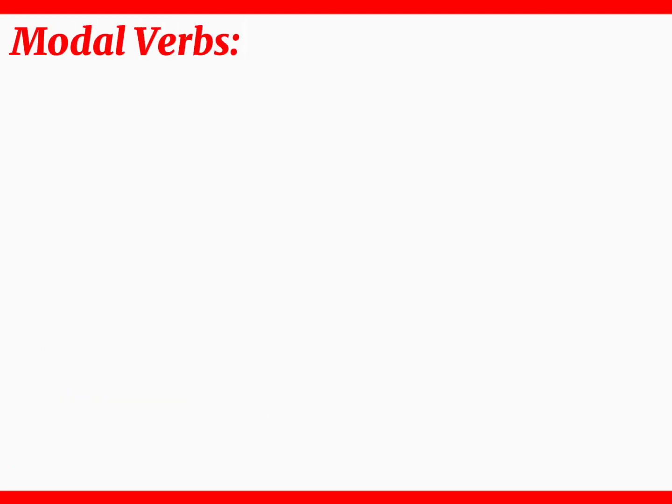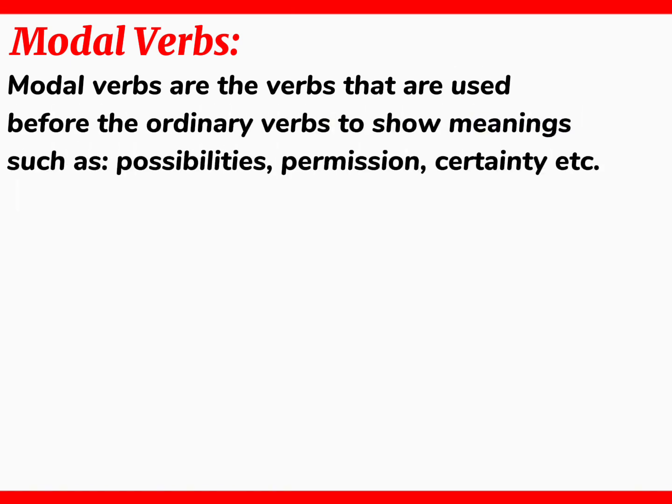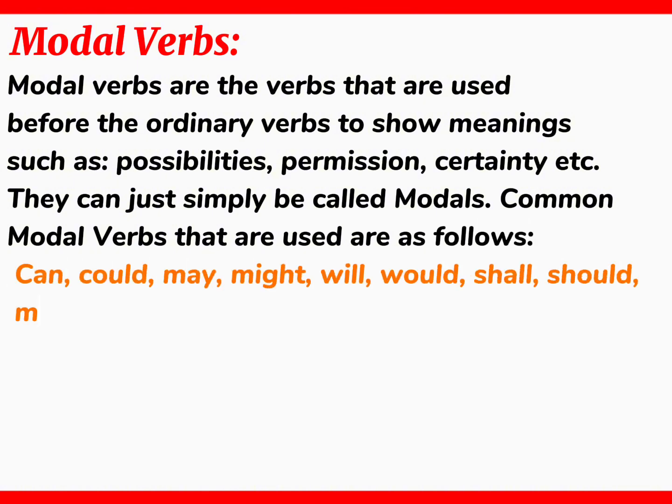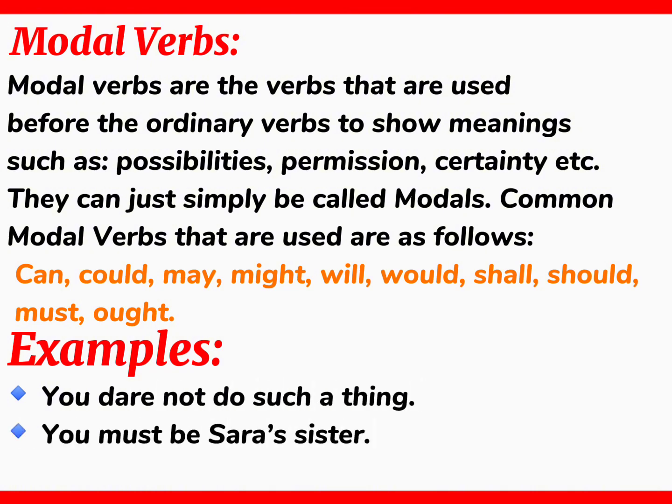Modal verbs. Modal verbs are the verbs that are used before the ordinary verbs to show meanings such as possibilities, permission, certainty, etc. They can just simply be called modals. Common modal verbs that are used are as follows: can, could, may, might, will, would, shall, should, must, ought. Examples. You dare not do such a thing. You must be Sarah's sister. You could have stopped them.